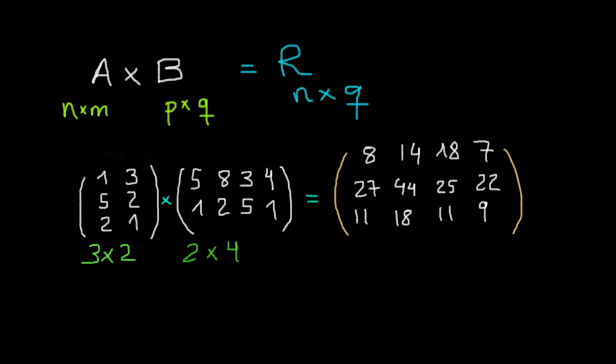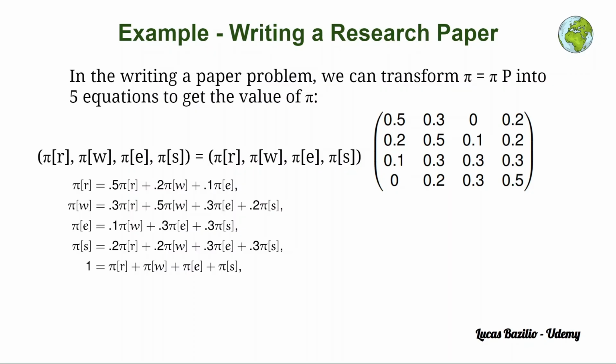Notice that in order to find the stationary distributions, we need to be able to multiply matrices, because it is in the matrix multiplication that we express the system of equations. Notice how this first unknown, the unknown pi sub r, is nothing but the expression of the scalar product in which we multiply this row vector, this unique row that we have, with the first column of the second matrix here, the transition matrix.